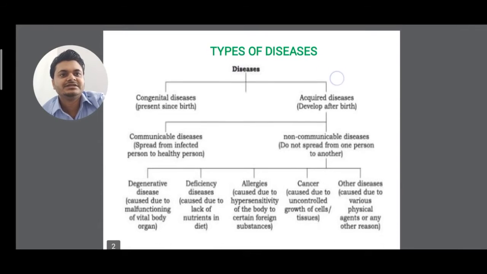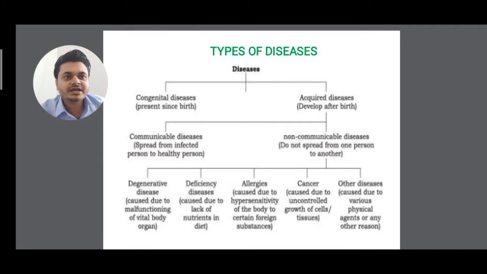See, types of diseases differ. You can see I have given a classification of diseases. First, diseases are divided into two broad categories. One is congenital diseases, another is acquired diseases. Now what are congenital diseases? Those diseases that are present since birth. Clear? And the diseases that are developed after birth are called acquired diseases. We'll see these in detail in the next slide.